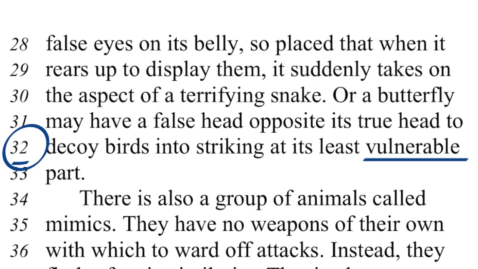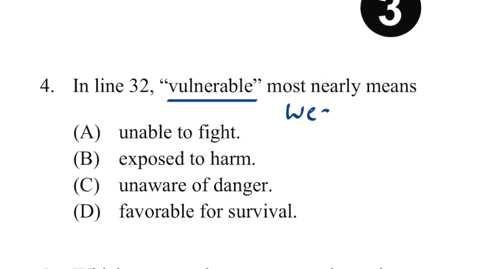So I'll take a guess. I'm going to say they want it to strike at its least weak part, because it's saying it'll have a false head that is trying to trick birds into striking so that it's at its least weak part. So now I'll look at the answer choices. Vulnerable most nearly means weak, so I'll now try to find an answer choice that matches up with this.